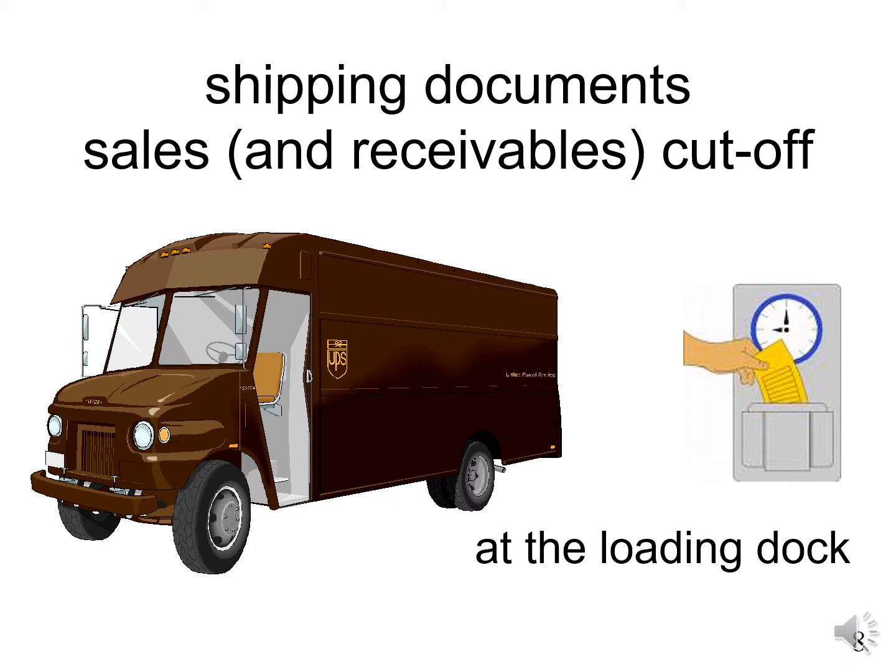We're going out to the loading dock now, and we're going to assume for our world that there's a time clock there, and if a shipping document is dated 12/31/21, we can assume it was actually shipped in December of 2021.